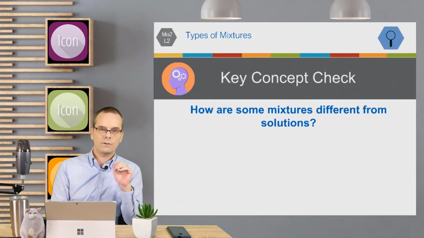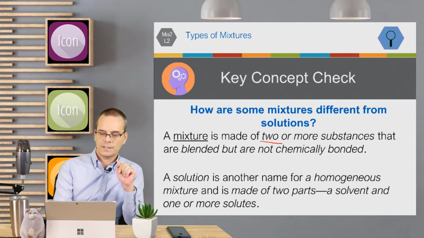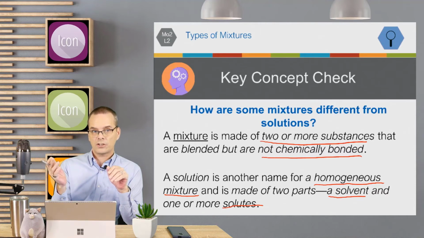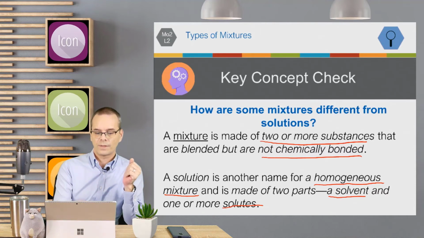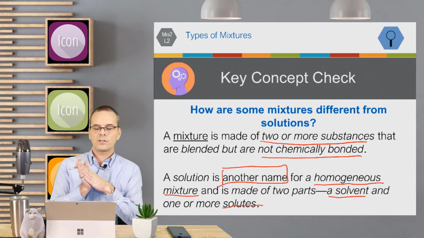So how are some mixtures different from solutions? Well, a mixture is two or more substances not chemically bonded, and you can have a homogeneous mixture or a heterogeneous mixture. A solution is just another name for a homogeneous mixture, and it has two parts, solvent and solute. So that's how some mixtures differ from solutions.